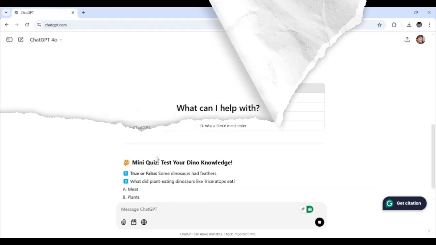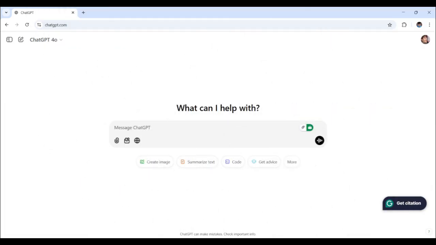Let's get started. Let's start with something kids absolutely love: stories. Stories are a fantastic way to teach lessons while keeping kids entertained. Now, ChatGPT can help you create personalized, interactive tales tailored to specific age groups or topics. Think about the key elements you want in your story. Do you have a specific lesson, theme, or characters in mind? Well, let's bring this idea to life with ChatGPT.